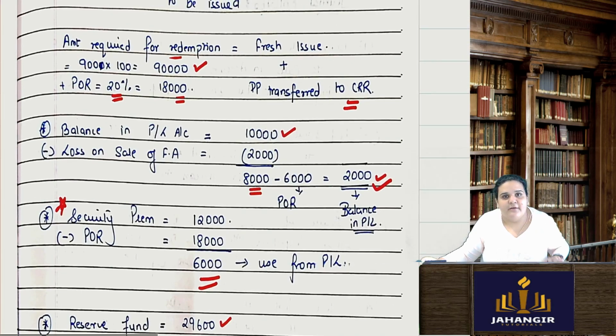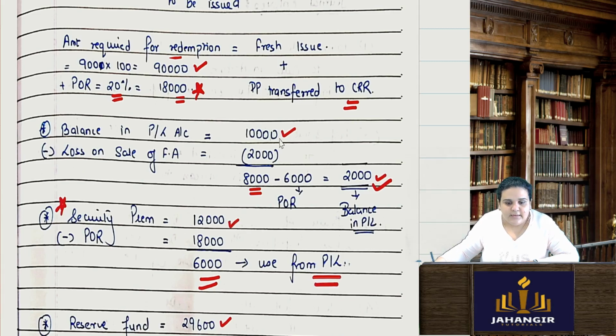Amount required for redemption, I will redeem only 900 shares of rupees 100 each, and I am going to give them a premium of 20%. So this 18,000 premium on redemption has to be written off with the help of securities premium account. But in my securities premium I have only 12,000, but premium on redemption is 18,000. So this 6,000 I will use from my P&L.